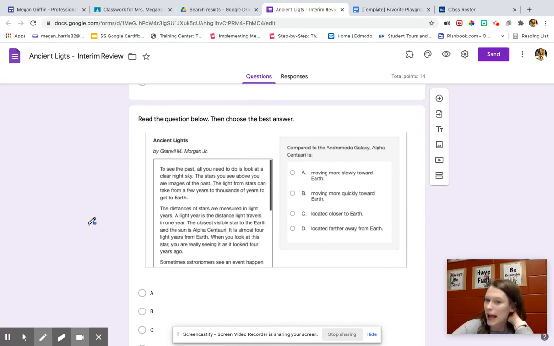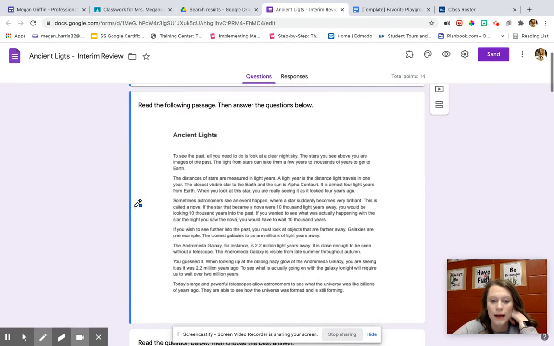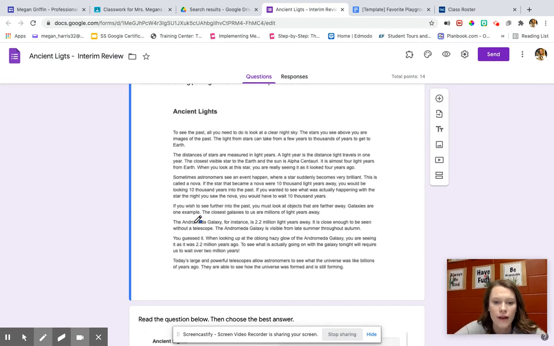Okay, let's look down at question number 2. Compared to the Andromeda galaxy, Alpha Centauri is. Okay, kiddos, this means going back in the passage. If I look back up here in our passage, I found the Andromeda galaxy. It is 2.2 million light years away. And then when we talk about Alpha Centauri, it is a star. It is 4 light years from Earth.